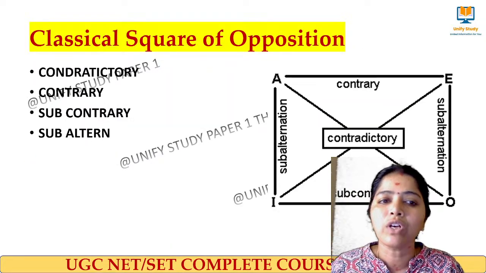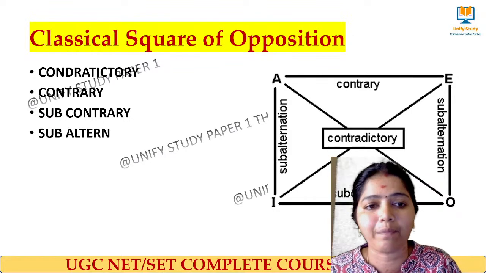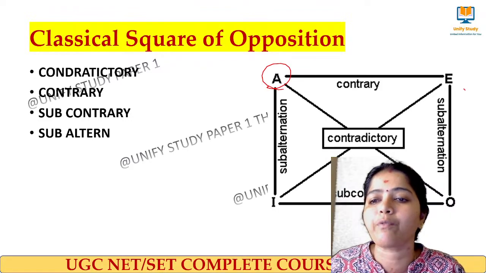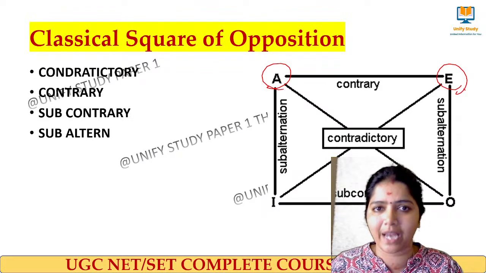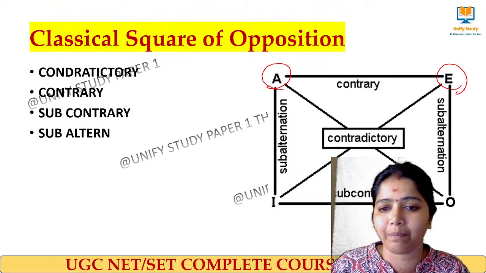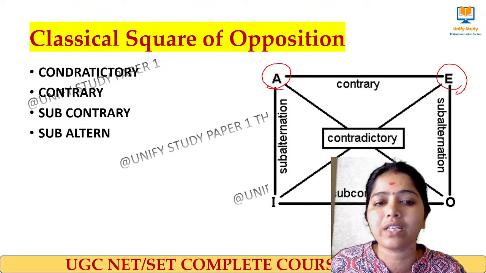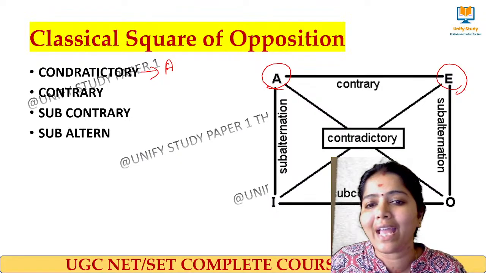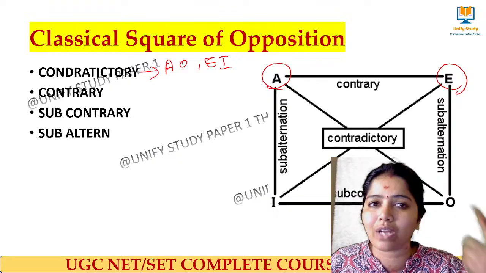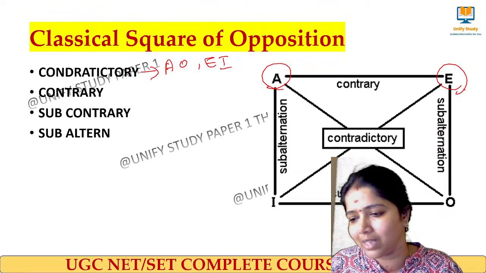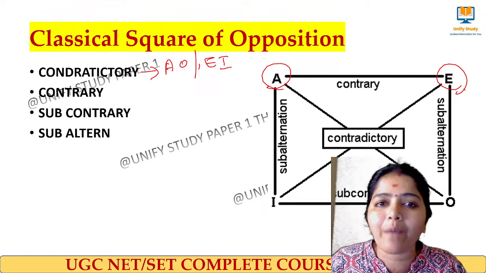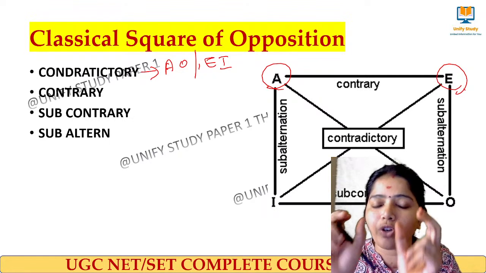Quick revision we can have. So we have contradictory, contrary, subcontrary and subaltern based on the types of proposition. Based on the type of proposition, a relationship will be created, and that relationship can be contrary, contradictory, subcontrary or subaltern. Here we have the contradictory statements: A type and O type, and E type and I type. Please write it down so that we can do this revision.